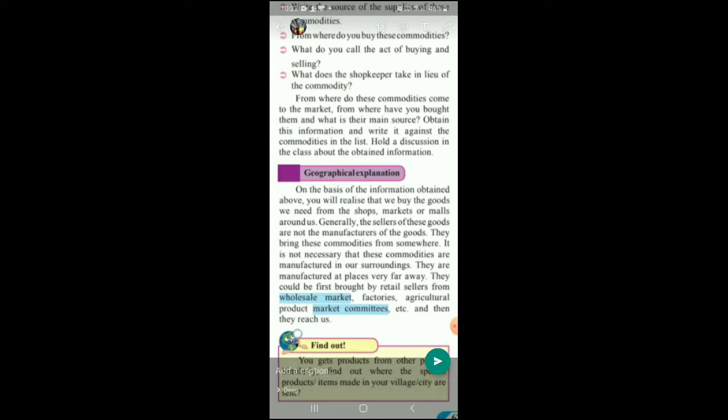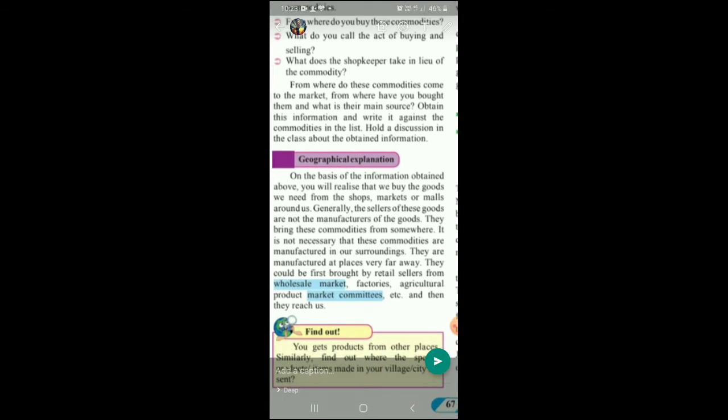For example, Amul milk, the packet milk that you get. The Amul factory is in Anand, Gujarat. The Link factory is in Vapi, Gujarat. The Alfonso mango canned tin comes from Ratnagiri. So can you see, the things that you get are not manufactured in your surroundings, but have come to you from those far off places.